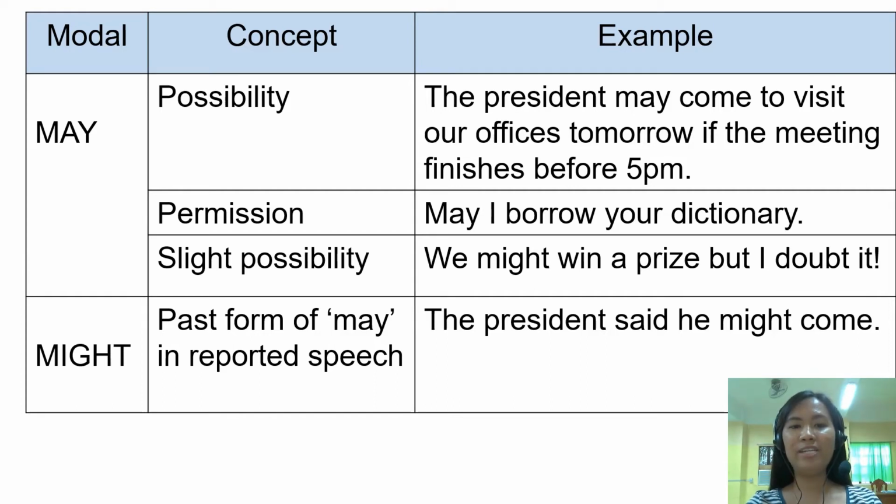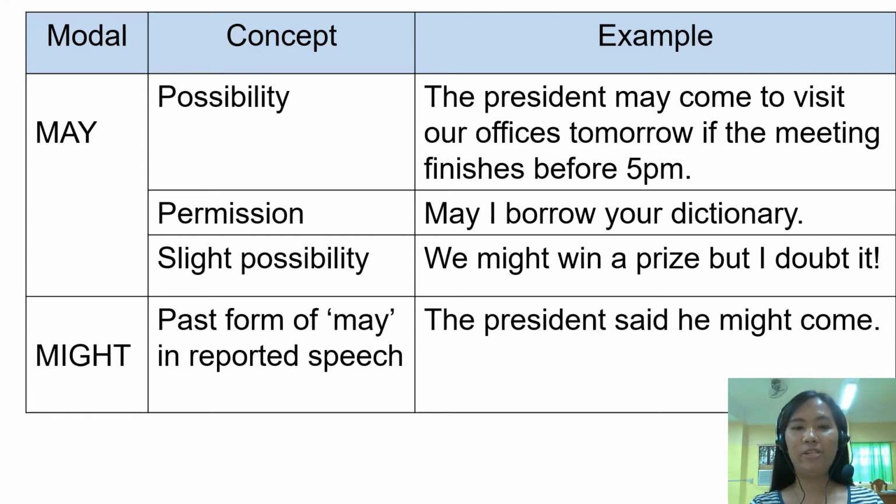Okay, for the example of possibility, we have here the sentence, the president may come to visit our offices tomorrow if the meeting finishes before 5 p.m. So it means that the president has the possibility to visit the offices tomorrow if he finishes the meeting at 5 p.m. If not, he may not be able to visit the offices.